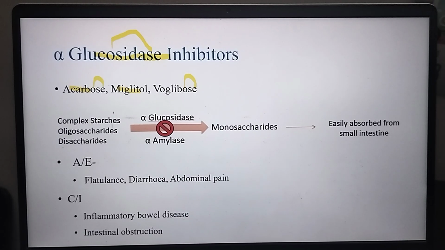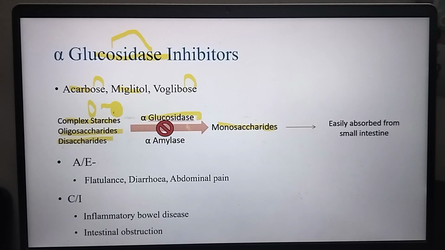What they are doing: whatever complex starches we eat when we are eating food, we are eating complex carbohydrates, we are not eating glucose directly. We are eating roti, or complex carbs like rice with pulses, and roti, chapatis with vegetables. So these complex starches we are taking, not taking glucose directly. That complex starch and oligosaccharides or disaccharides is converted by the alpha glucosidase enzyme to monosaccharides.